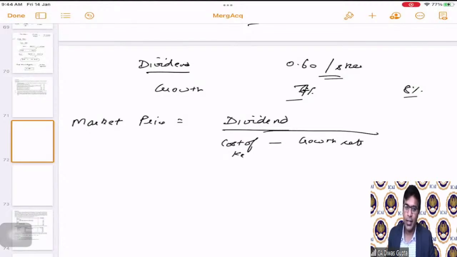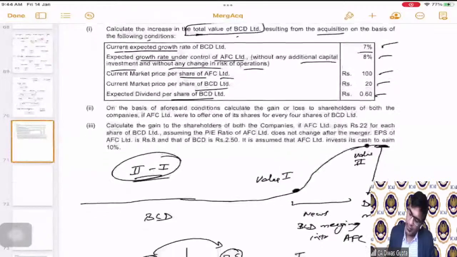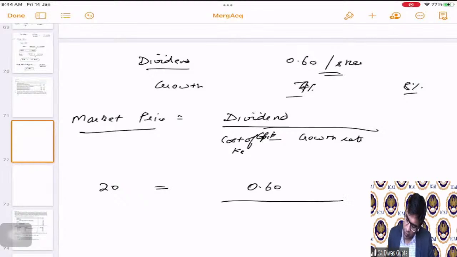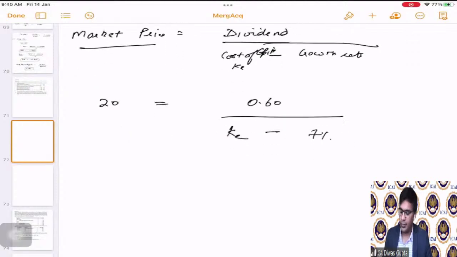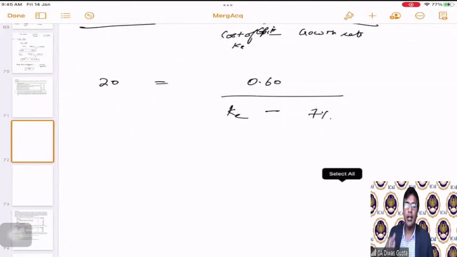As per the valuation model, you would have studied already, it is cost of capital minus growth rate. So what is the current market price? 20 rupees. What is the current dividend? 0.60. What is the current cost of equity? That we don't know. What is the current growth rate? 7%. So I'm putting in all the current values, that means before the announcement of merger.